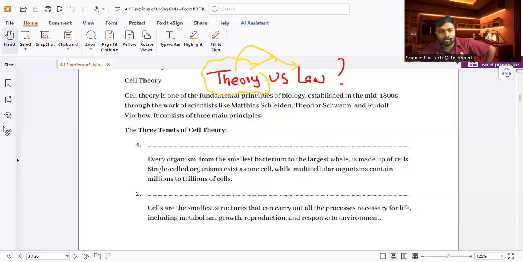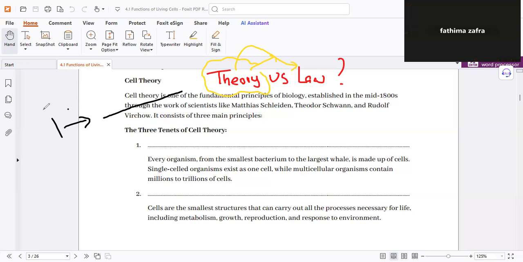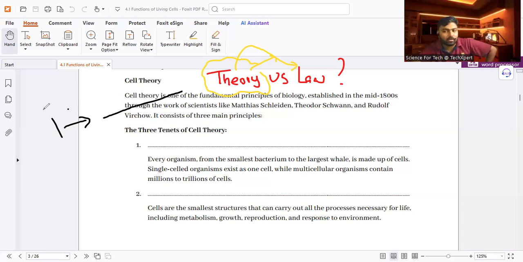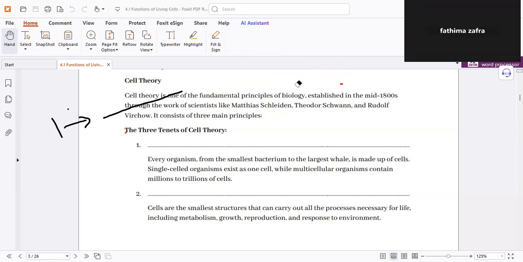If any organism is made up of one cell, what name do we give to this kind of organism, which has only one cell? Unicellular organisms. Can you give me an example? Bacteria. Yes, bacteria is a unicellular organism.